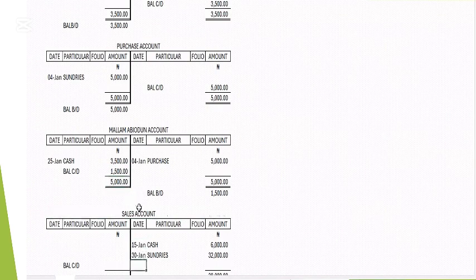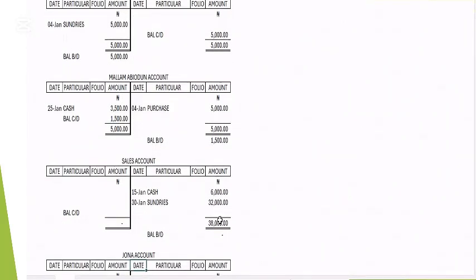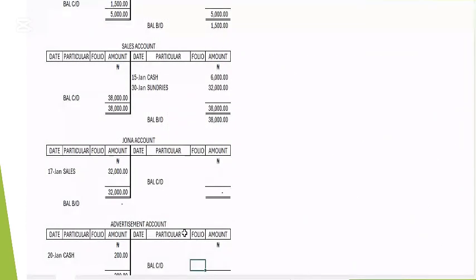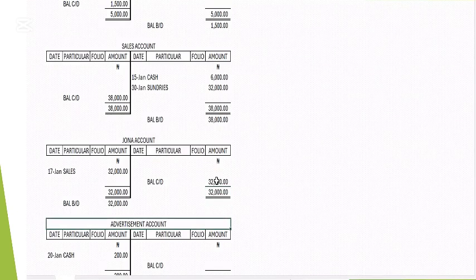Come to the sales account, the same thing. If you add up the sales account here, how many do we have? There's no debit side, so 36,000 plus 2,000, we have 38,000. So the balance figure is 38,000, balance carried down, then balance brought down. Let's come to the journal, the same thing, only the credit side has 32,000. Balance carried down 32,000, brought down 32,000.